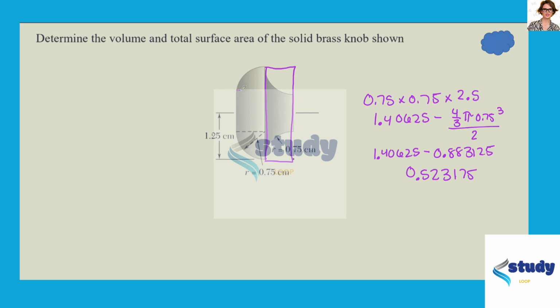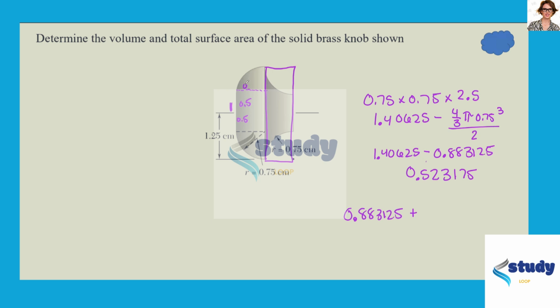So now, if I'm going to take away 0.75, so 1.25 minus 0.75 is 0.5. So this is 0.5 and this is 0.5. And I'm going to take this volume and I'm going to add this. So I'm going to have 0.883125 plus, that's 0.05. So this is 1.